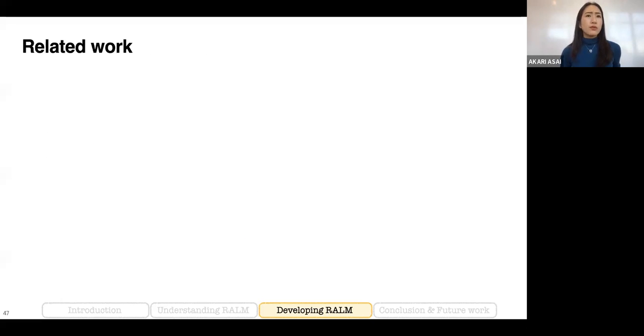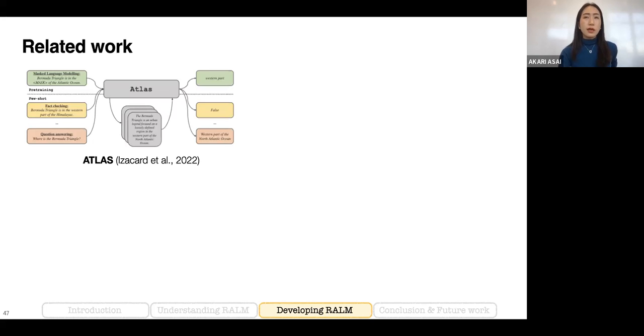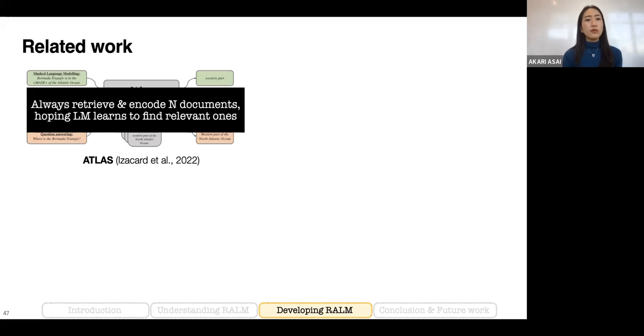And there's some related work, concurrent or recent work, in the area of retrieval-augmented generation. For example, Atlas is a pretty popular paper from last year, which pre-trained a retrieval-augmented language model on a bunch of unlabeled text and then conducts further task-specific fine-tuning to make it learn how to use that information for specific downstream tasks. And in this framework, they always retrieve the top 100 and use the top 100 documents, hoping that the language model learns to find relevant documents and learns how to use the documents.